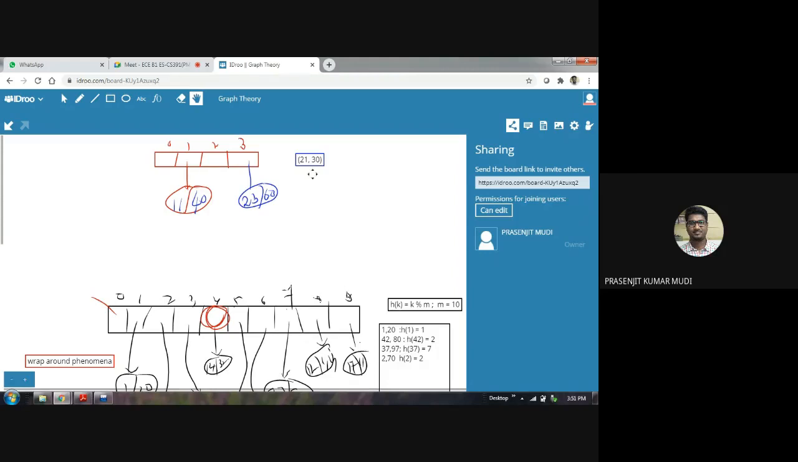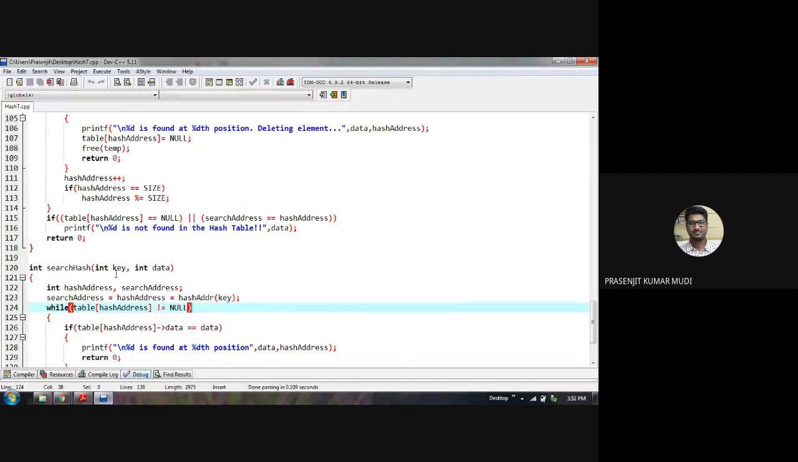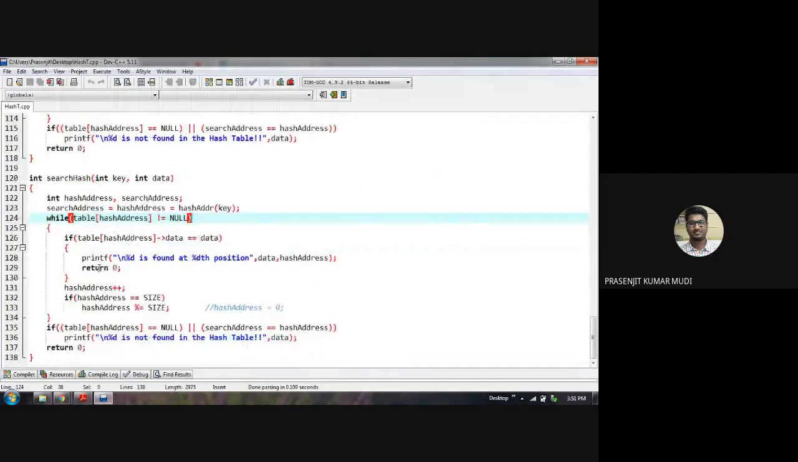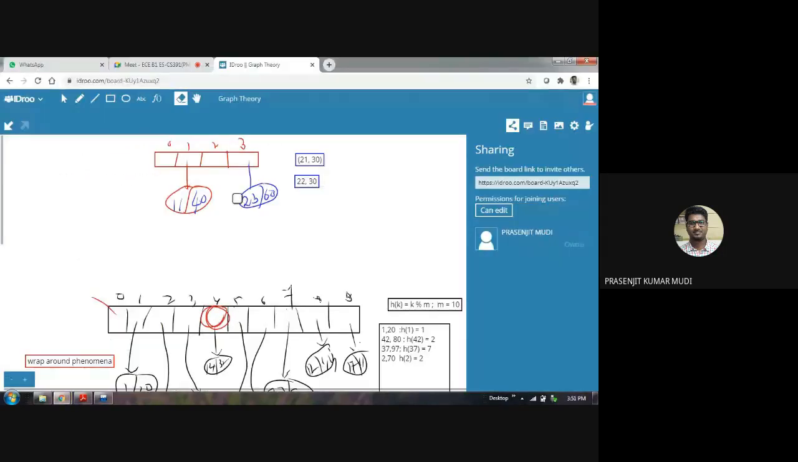So there are two cases. One case is 21,30, another is let's say 22,30. If you search for 21,30, its hash key is 1. So you are going directly to the first location. That means in the while loop, the condition is satisfied. It is not equal to null.